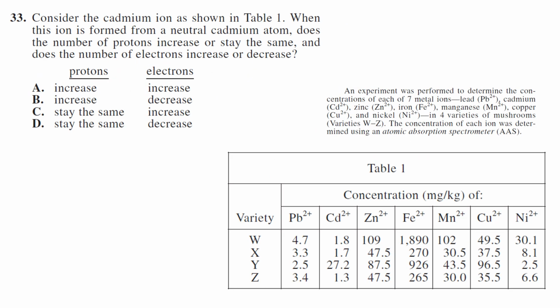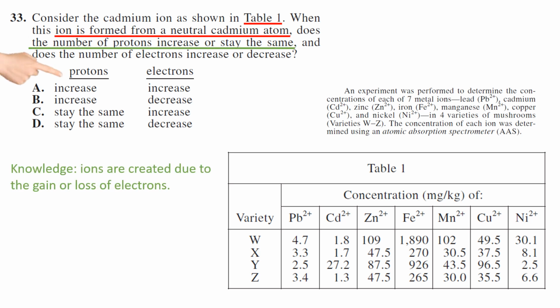Number 33, consider the cadmium ion shown in table 1. When the ion is formed from a neutral cadmium atom, so it goes from an atom to an ion, does the number of protons increase or stay the same? So let's start with that one first. So a bit of knowledge here. Ions are created due to the gain or loss of electrons. So protons are not impacted, so the protons stay the same.